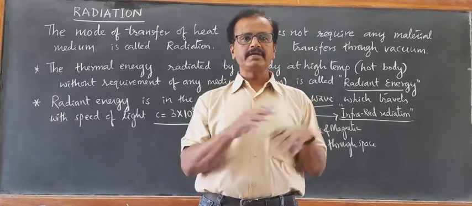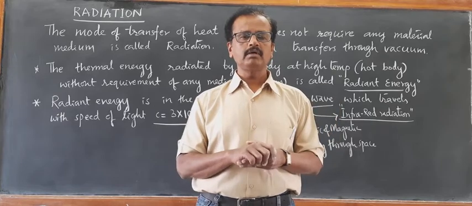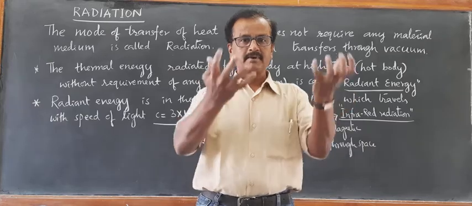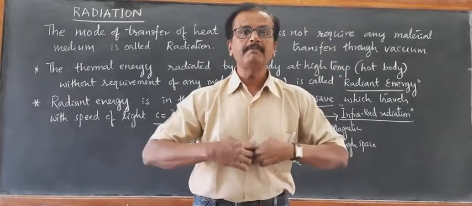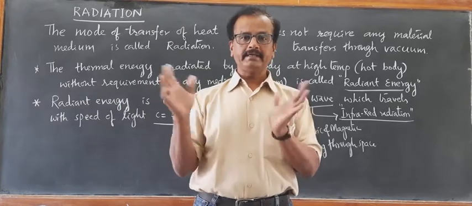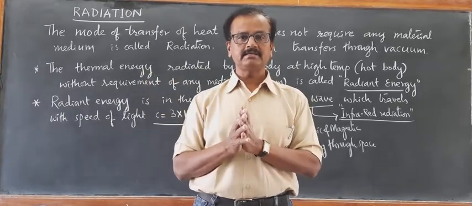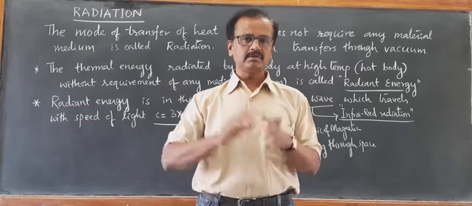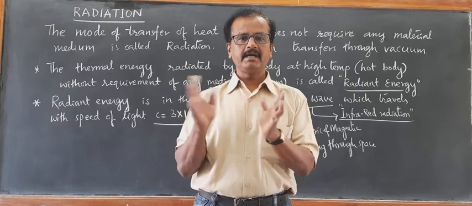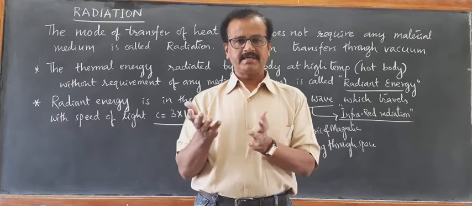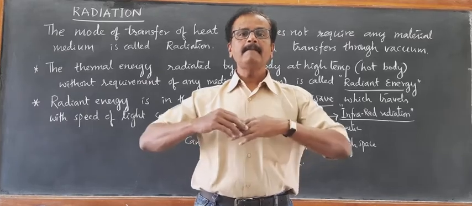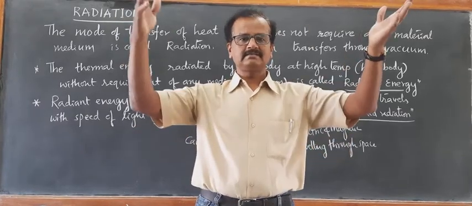black surface during daytime at about 12 o'clock, 1 o'clock, the black surface will be very hot because it is a perfect absorber of radiation and perfect emitter of radiation. But when you touch the white painted metal surface, you will feel cool because no light is absorbed. So white painted surface, white colored surface and light colored surface are very good reflectors.